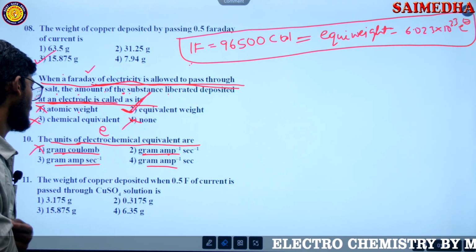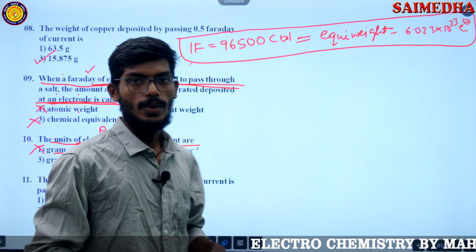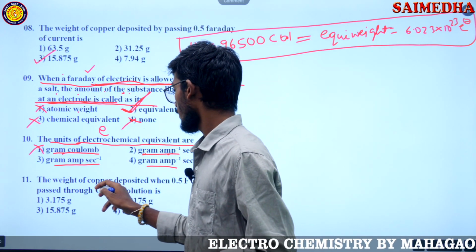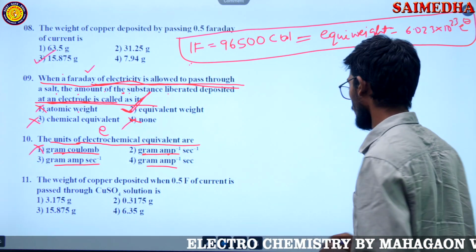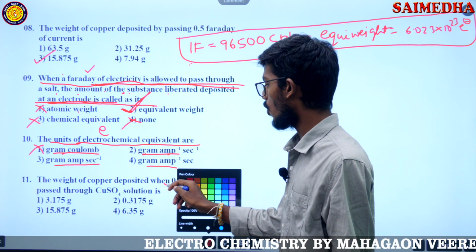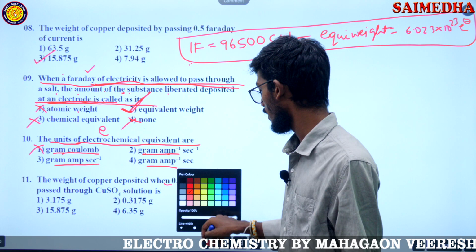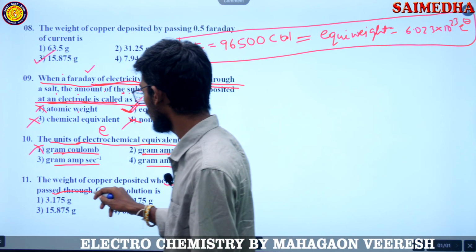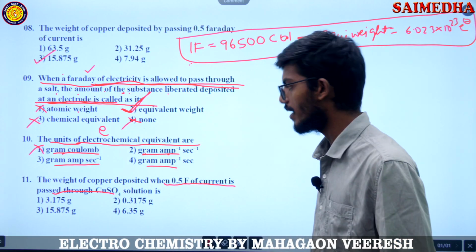Now we'll go with the next question. What is it saying? The weight of copper deposited when 0.5 Faraday of current is passed through the copper sulfate solution.